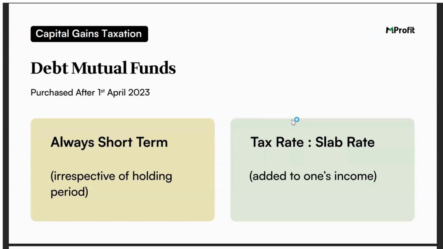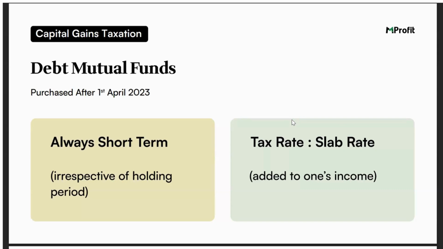It will always be considered short term, and the tax rate will be the slab rate. That is, it will be added to the investor's total income and calculated as per the provisions. So it does not matter whether you're selling it before or after 23rd of July, irrespective of the holding period, 1 year, 2 years, or 3 years, a debt mutual fund will always be classified as short term, as long as it is purchased after 1st of April 2023.